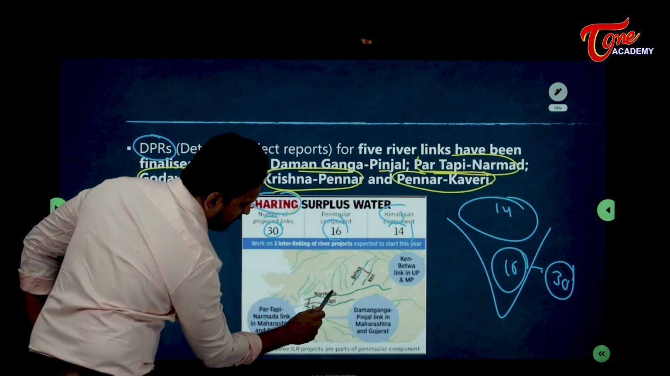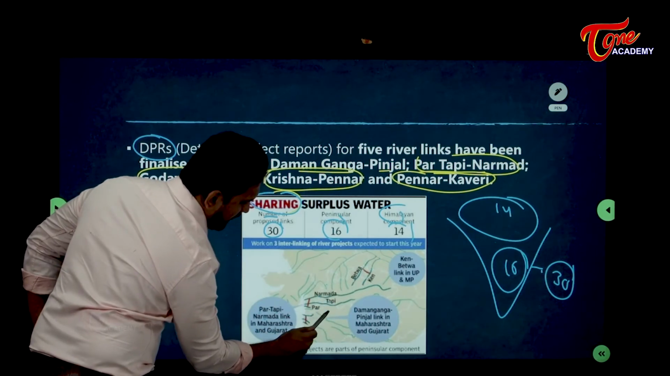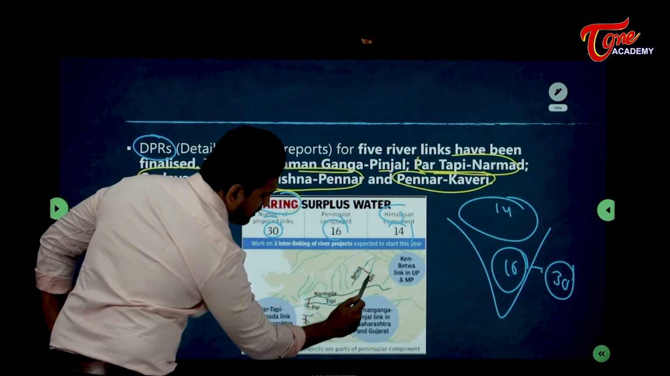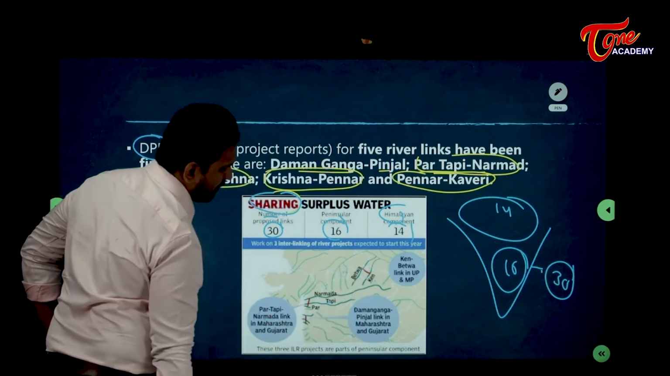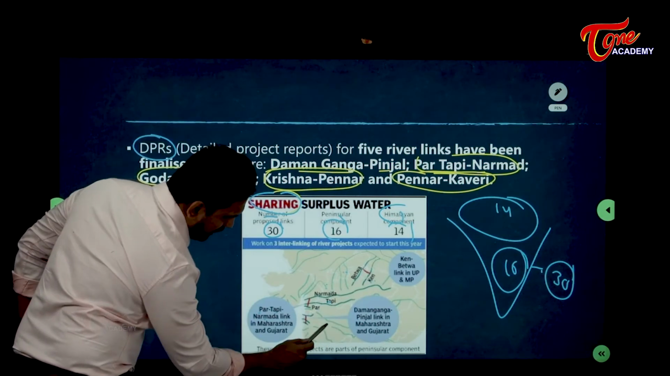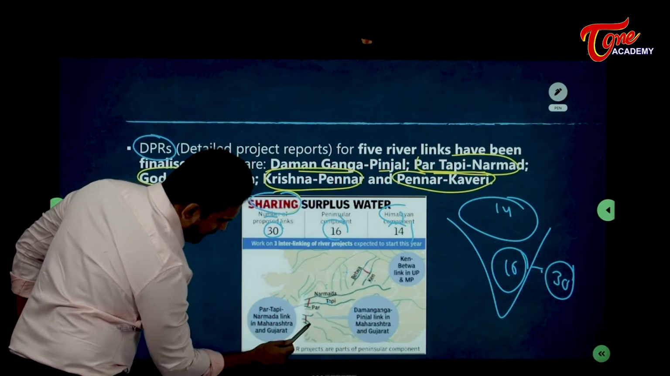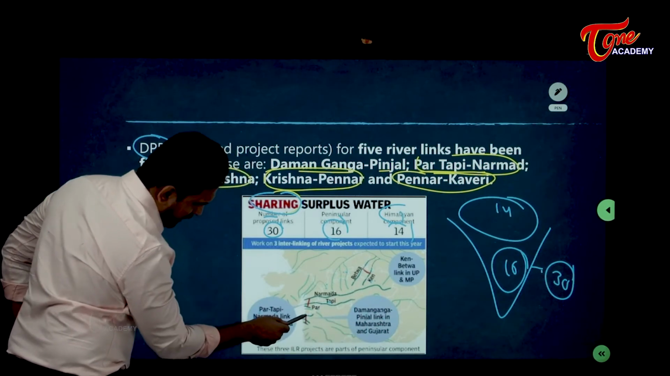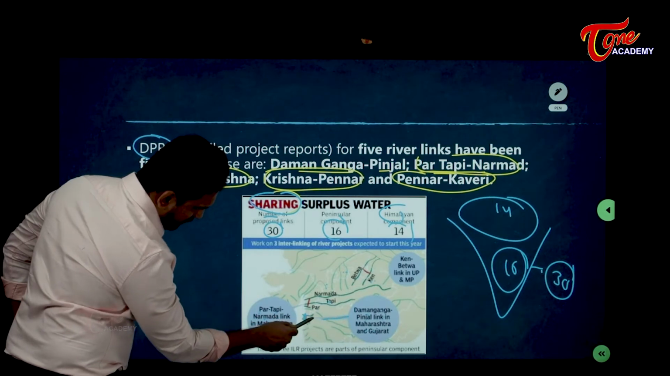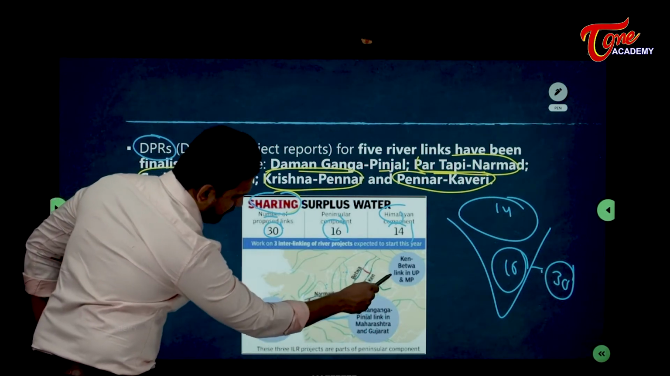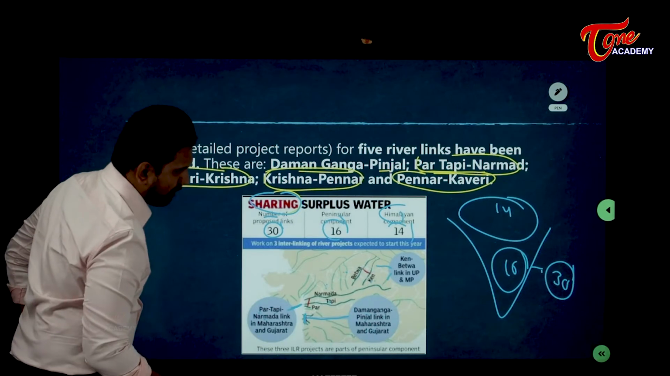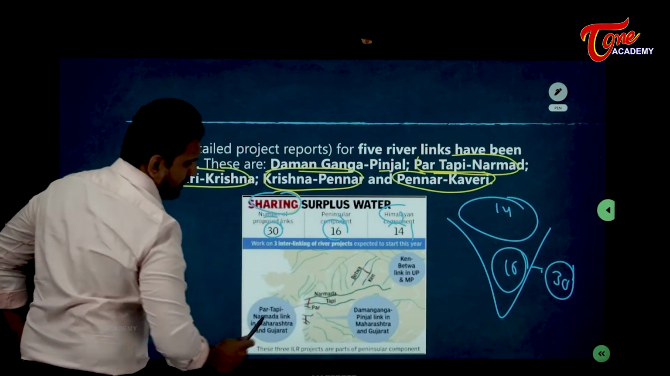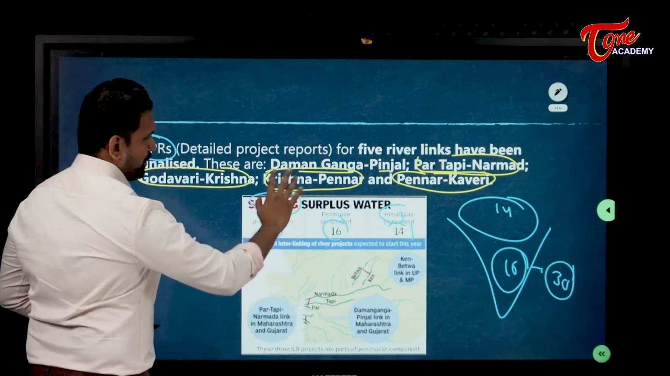Also see that after Narmada, Tapi will come in the north to south direction. Par will be on the north side. West to east, Betwa will come first, Ken will come later. Now here you see Daman Ganga, Pinjal. You have the Daman Ganga-Pinjal link in Maharashtra and Gujarat here. This is the part, this is this part. Got my point here, right? So the three are shown properly in this particular graph. We are done with this.